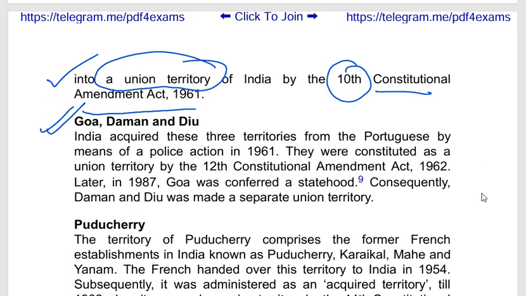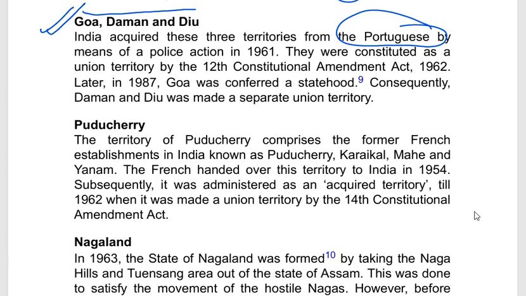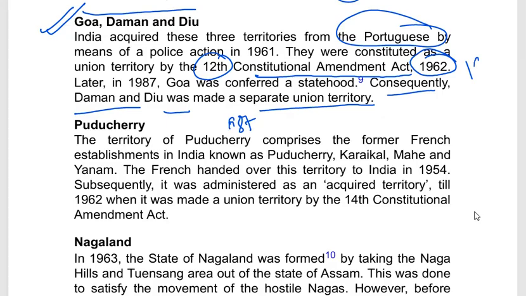Goa, Daman and Diu was also a Portuguese colony, and for creating it as a union territory, the 12th Constitutional Amendment Act was passed in the year 1962, and consequently Daman and Diu was made a separate union territory after 1987. So, in the year 1961, combinedly Goa, Daman and Diu was created as a